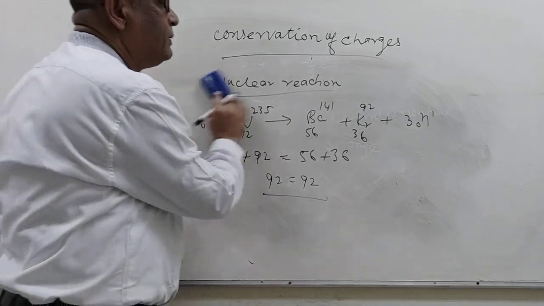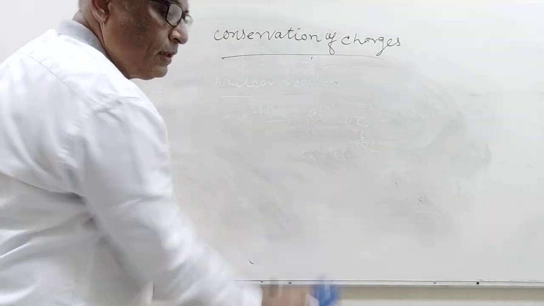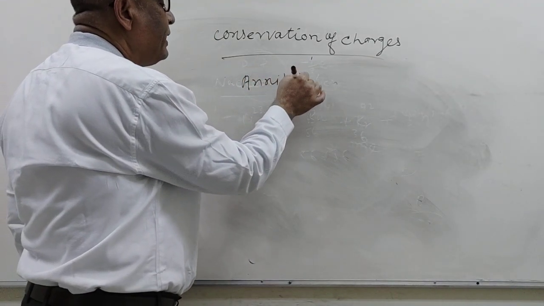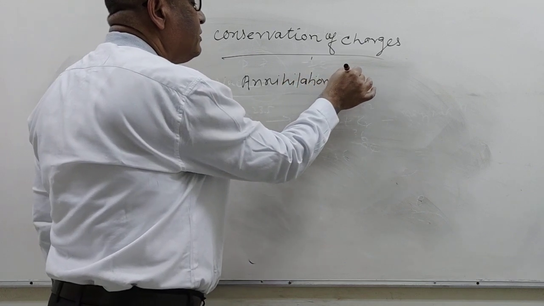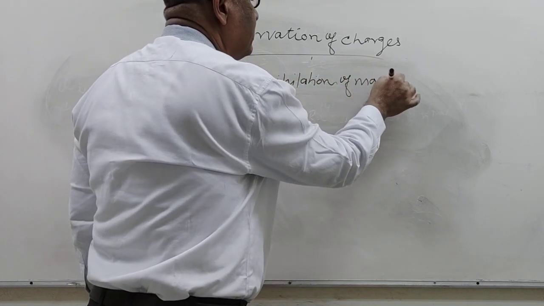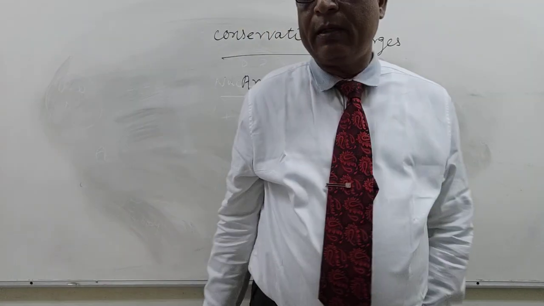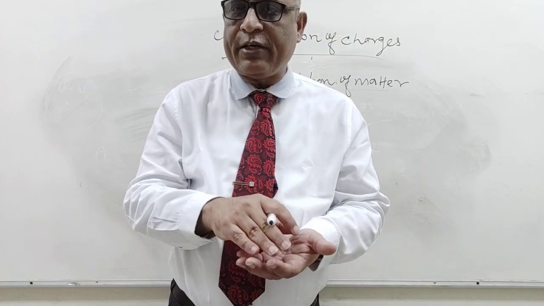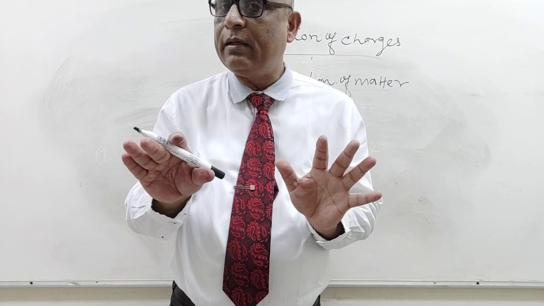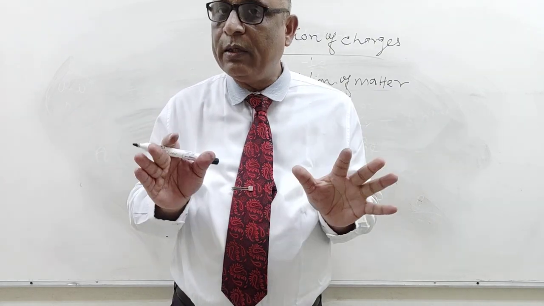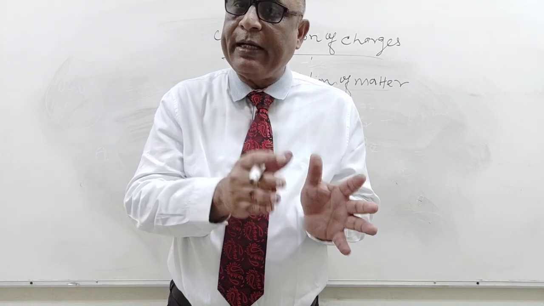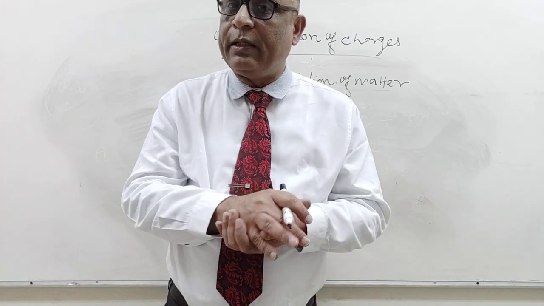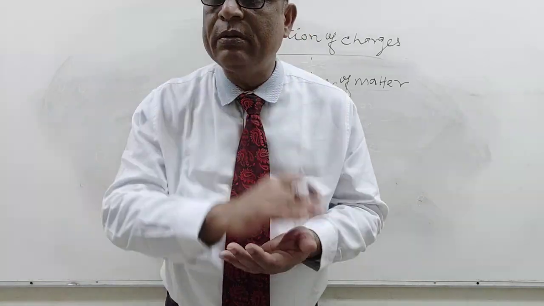Now another example: annihilation of matter. Here try to learn the difference between annihilation and destruction. In destruction, matterhood is never lost. After destruction, matter remains matter, maybe its structure, shape or chemical property changes. But in annihilation, matter is converted into energy.